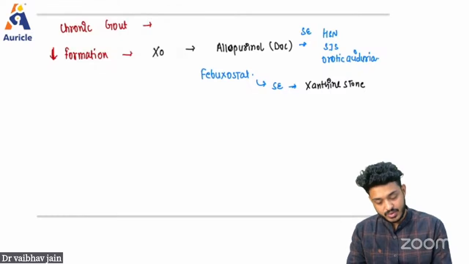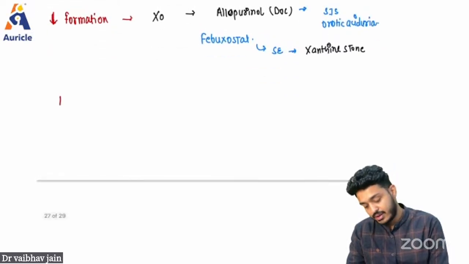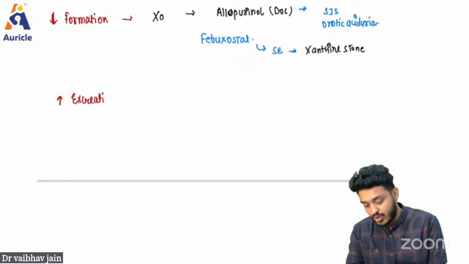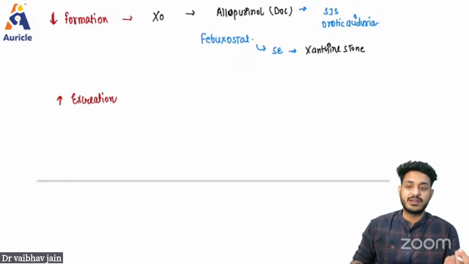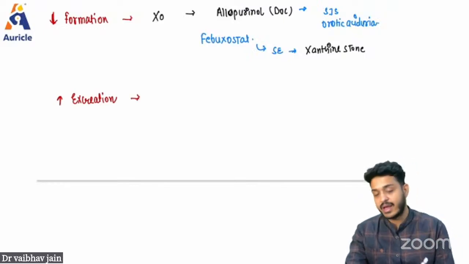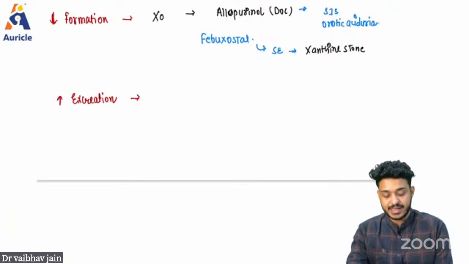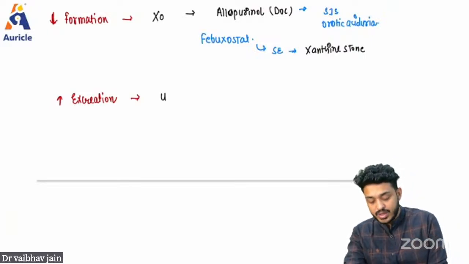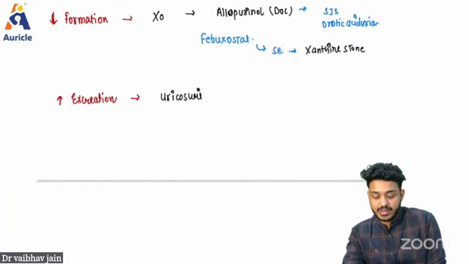The second thing I can do is increase the excretion. Normally uric acid is excreted, right? I can do an increase in the excretion. These agents are known as uricosuric agents.